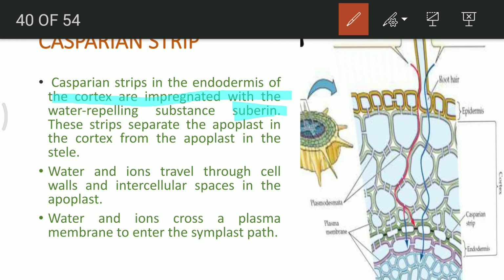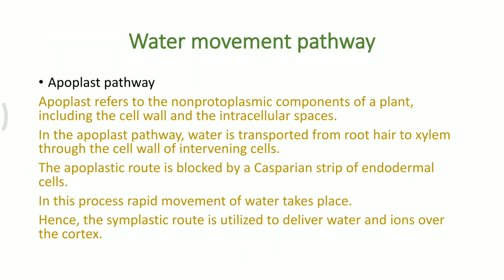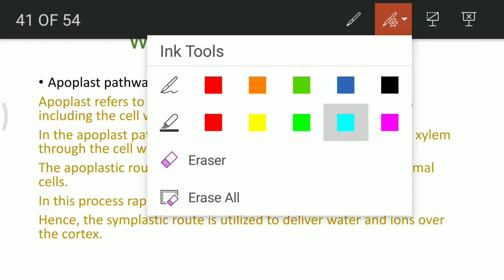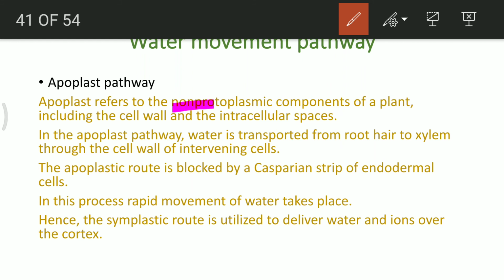Now, water and ions travel through the cell walls and intercellular spaces in the apoplast. That is the movement. Apoplastic movement is taking place through the cell wall and the intercellular spaces, whereas the symplastic movement is taking place through the plasmodesmata. So this is important. Now if we think about only the apoplastic pathway, how is it taking place? Apoplastic pathway is the movement through the non-protoplasmic components of the plant, that is the cell wall, as well as the intercellular spaces.